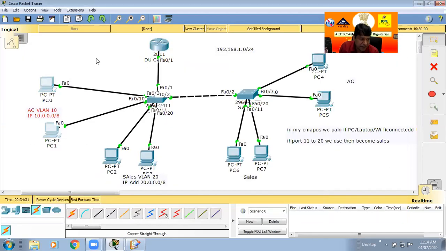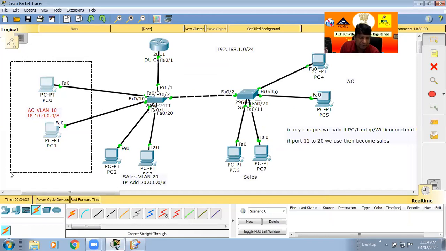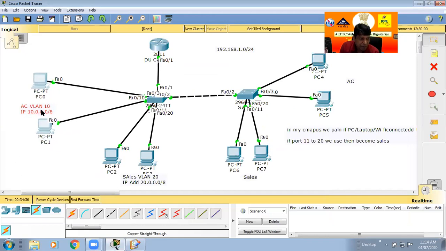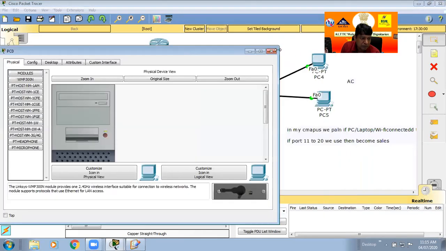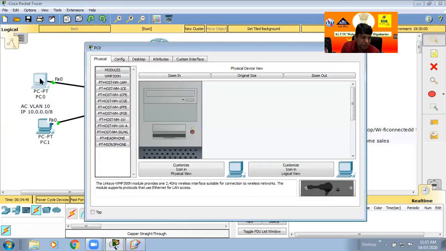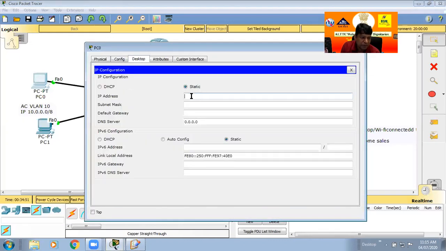Now the next step is that this PC needs some IP. What is the IP? As per our planning, for this computer you can make any IP. So we click this PC, go to desktop. Here as per planning our account department IP is the 10 series. This IP is completely taken by the owner, not purchased from any place. He can change it any time, he is not bound.